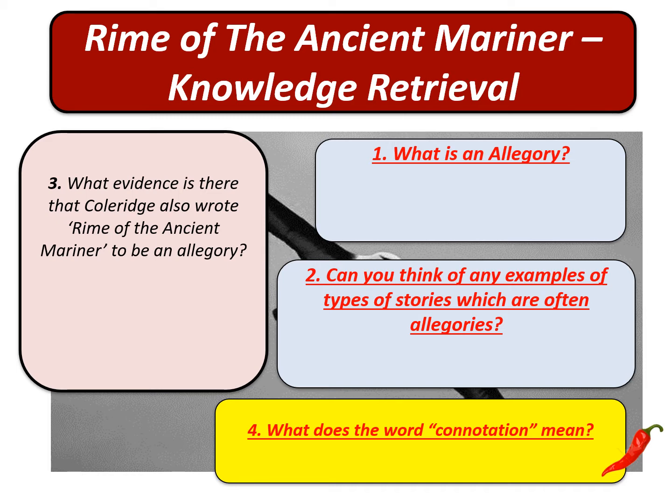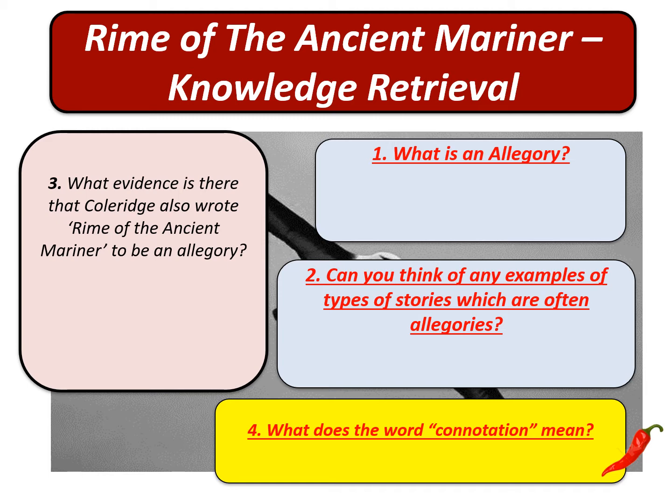The first question is, what is an allegory? Remember, an allegory is a kind of story. The second question, can you think of any examples of other types of stories which are often allegories?